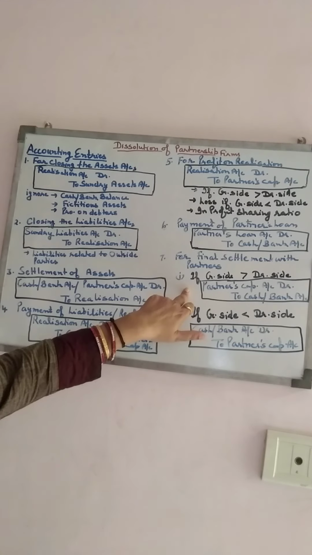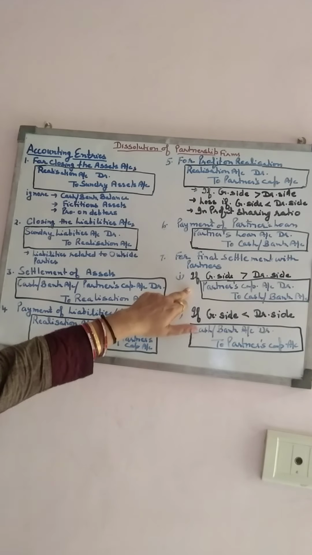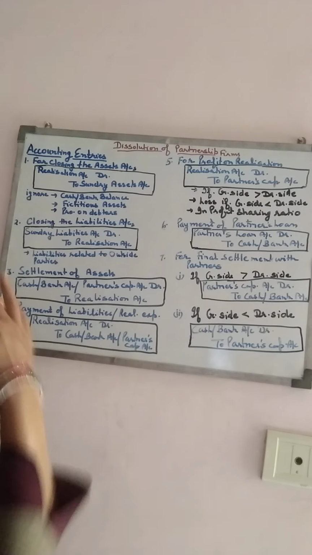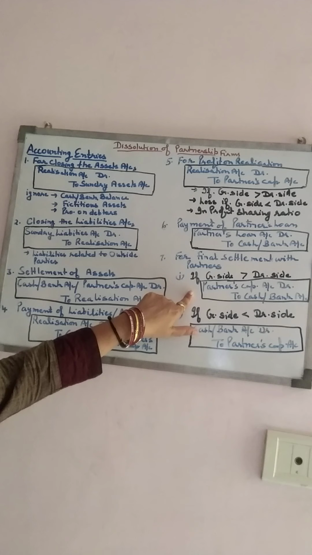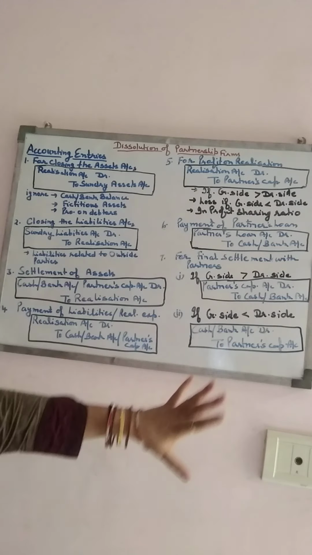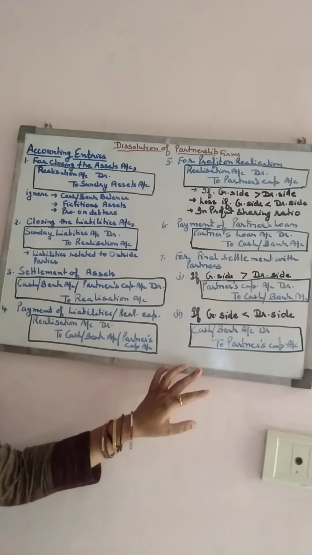If the credit side is more than the debit side, in that case the amount will be paid by the firm to the partner. In that case the entry will become partner's capital account debit to cash or bank account. And if the credit side is less than the debit side, it means the amount will be paid by the partner to the firm. So the entry will become cash or bank account debit to partner's capital account. So these are some basic journal entries related to this chapter.